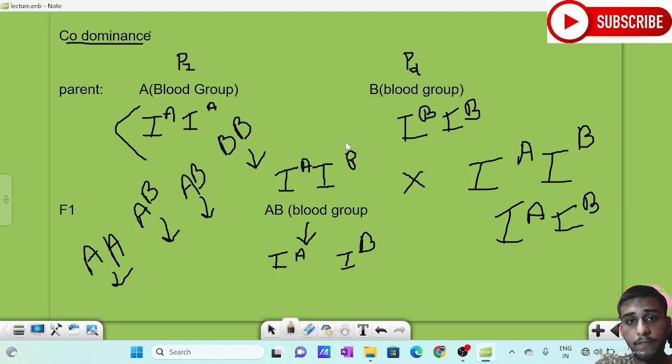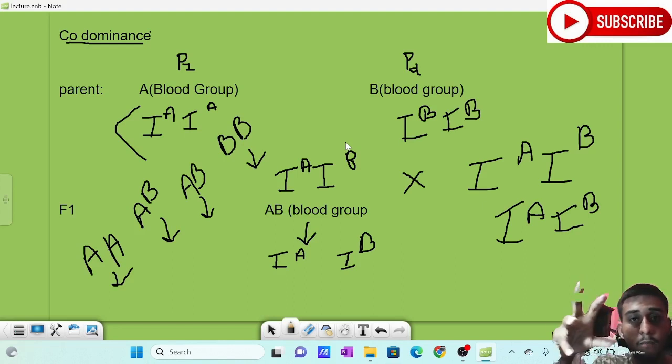Gene interaction between two different genes is known as intergenic gene interaction, and gene interaction within the alleles of a particular gene is known as intragenic gene interaction. Codominance and semidominance come under intragenic gene interaction. It means both allelic forms of the gene interact and form something new, which we discussed in codominance and semidominance.